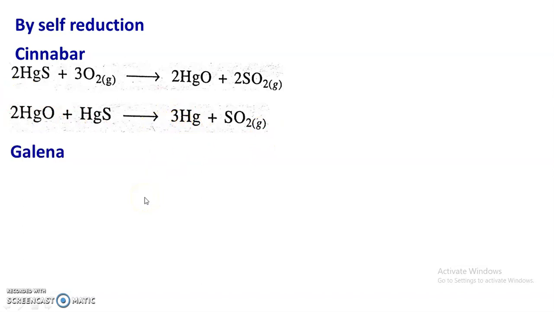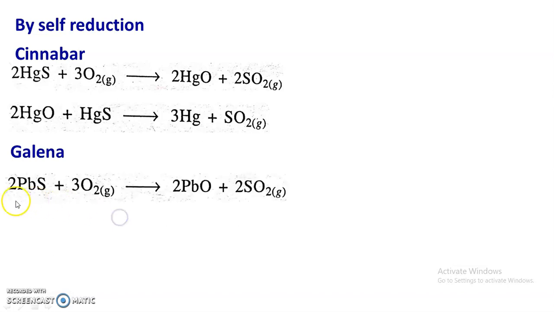Another example, conversion of galena into metal. Galena is an ore of lead, or it is lead sulfide. So lead sulfide, when heated with oxygen at high temperature, is partly converted into lead oxide.